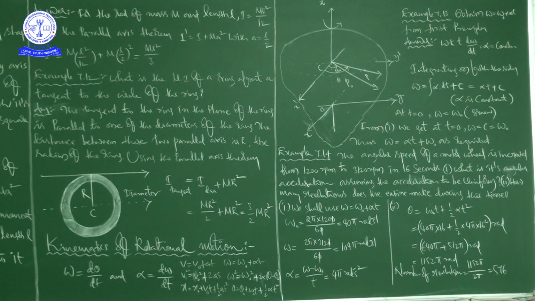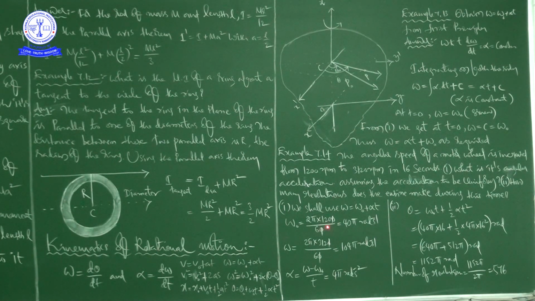Right? So 1200 by 60. That is what I told you just now. Omega naught is equal to 2 pi n, otherwise 2 pi by t. So 2 pi by t we are writing means that is what n is equal to 1. N is equal to 1 means rotations per second. Okay, so here 2 pi into 1200 by 60. So here this is the angular velocity per second, that is radians per second.